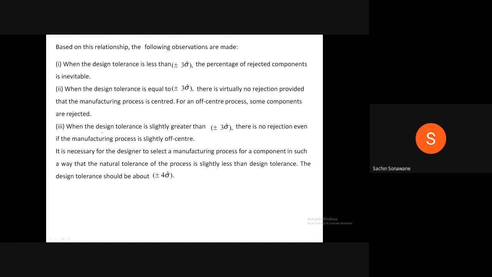When the design tolerance is slightly greater than plus minus 3 sigma, there is no objection even if the manufacturing process is slightly off-center. It is necessary for the designer to select a manufacturing process for a component in such a way that the natural tolerance of the process is slightly less than the design tolerance. The design tolerance should be about plus minus 4 sigma. Therefore, always remember the natural tolerance should be less than the design tolerance.